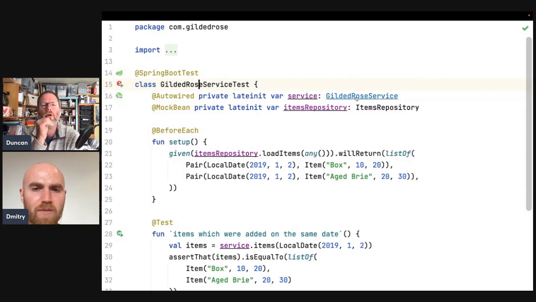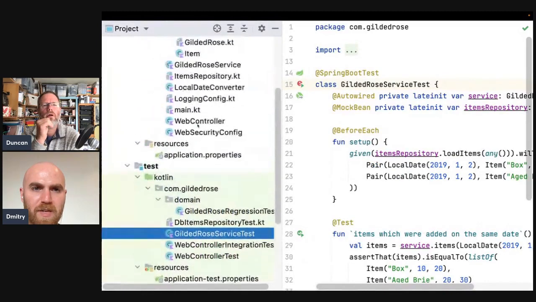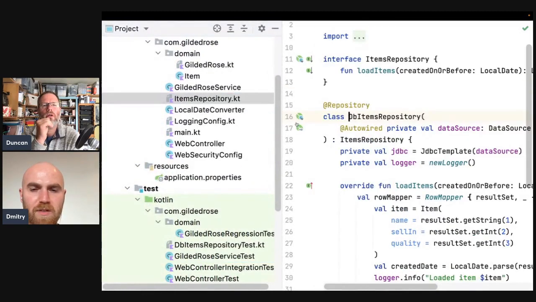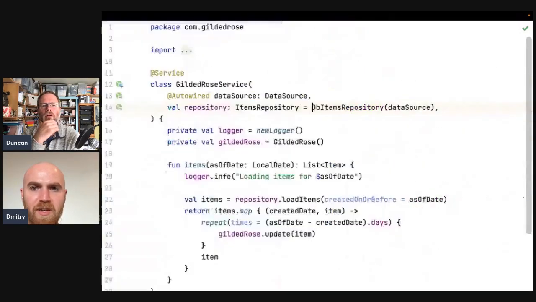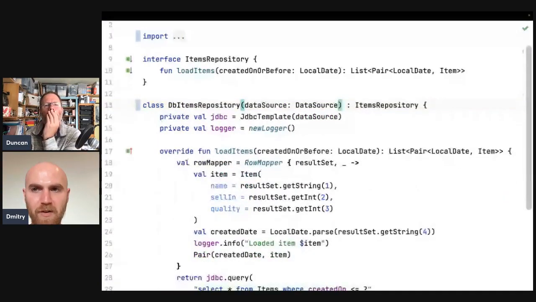Oh yeah. So just going back, we've finished DB items repository, right? I think that got as far as we could. Yeah, and so we don't need this, and we don't need auto-wire, and then this could be just an argument, and this still works. So we moved it out of Spring as well. Yeah, so this is fine.